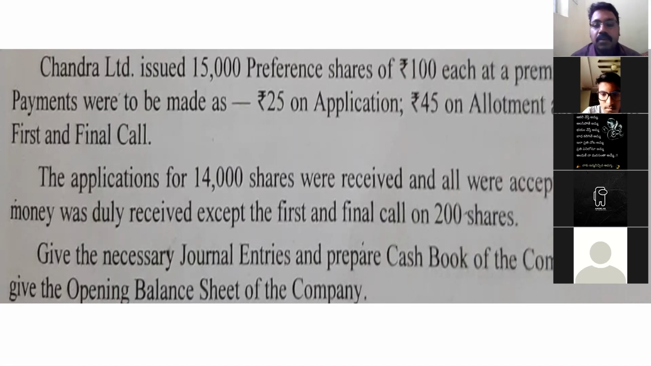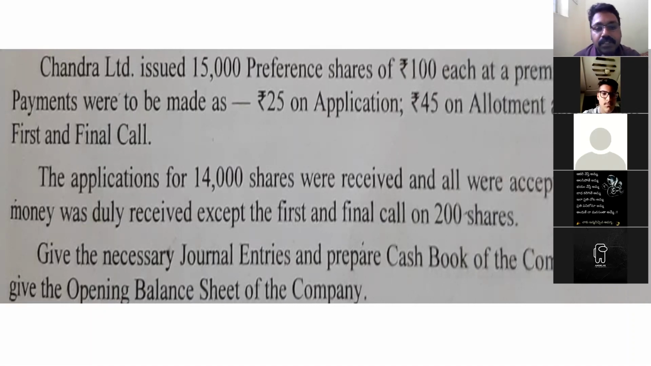See here, he did not prescribe where to take the 5 rupees premium, whether in the allotment or first and final call. So I have taken it in the allotment. If you take it in the allotment, that will be better for you. Sometimes the question itself will prescribe that including premium will be in the allotment, or including premium is in first and final call. Here he did not prescribe whether the premium should be kept in the application money, allotment money, or call money, so we can keep it anywhere. So 25 plus 45 plus 35, you will get a total of 105.